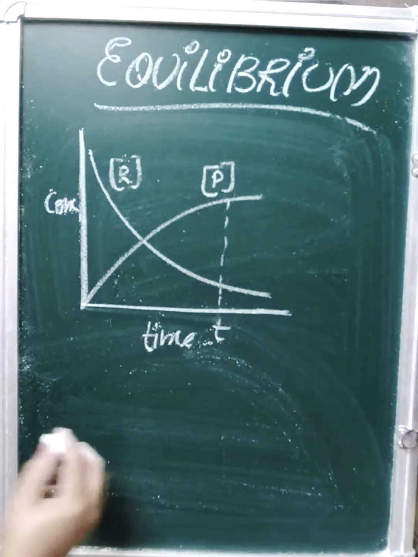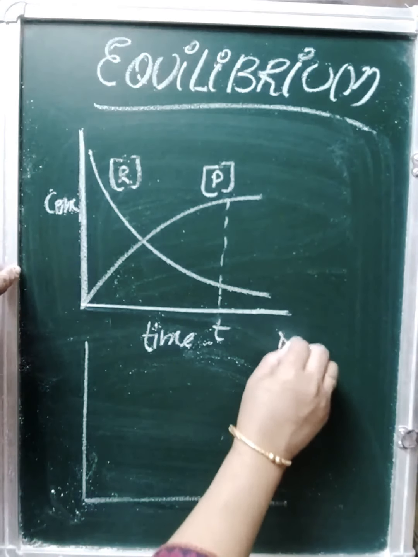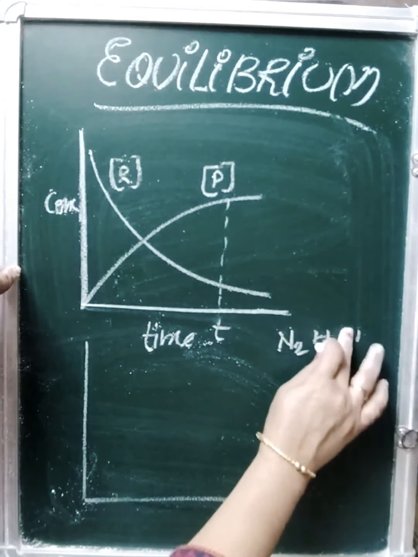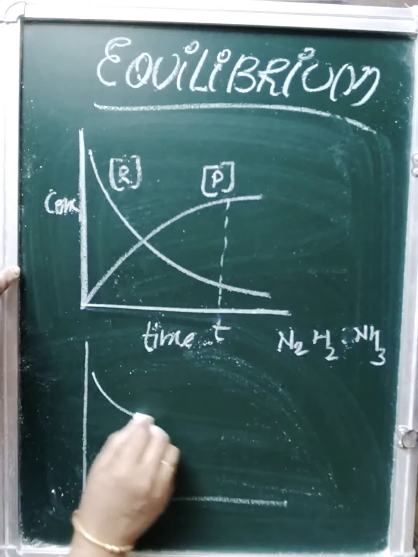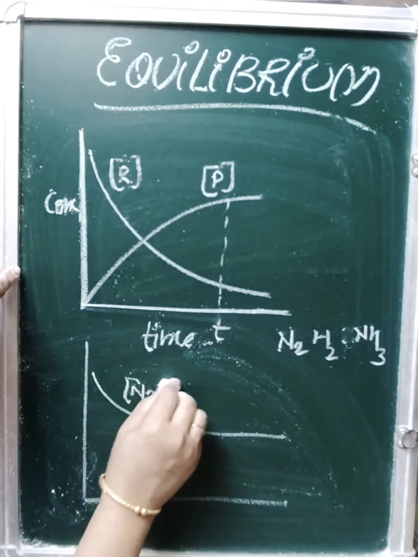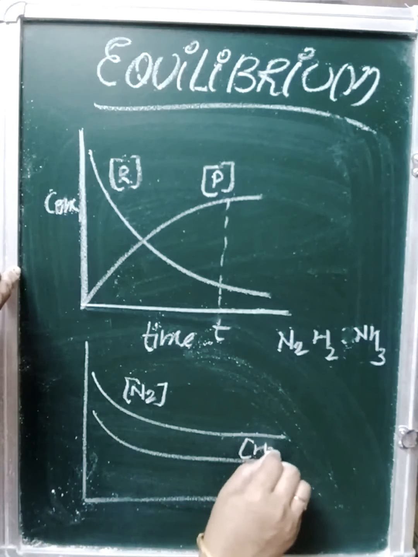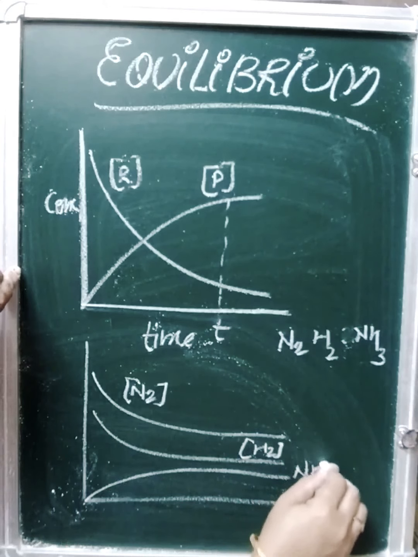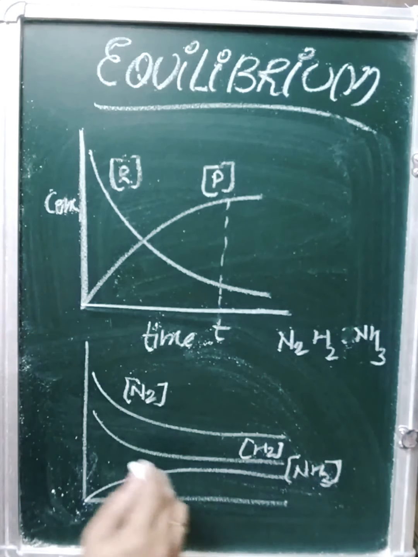If we plot the graph for nitrogen, hydrogen and ammonia, then the graph can be plotted like this. This is the concentration of nitrogen, the concentration of hydrogen, and this is the concentration of ammonia. So we don't say that the concentration